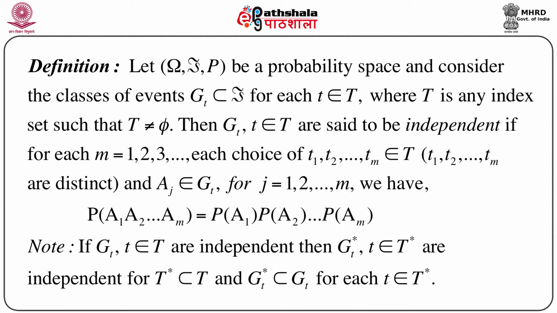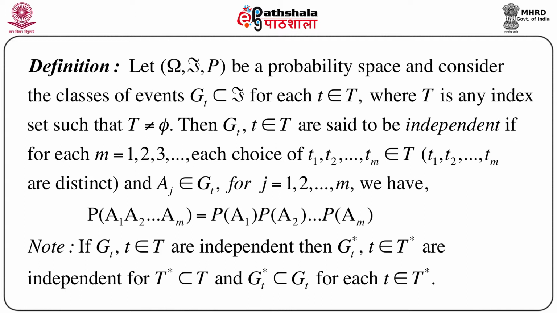So we say that G suffix t, where small t belongs to capital T, are said to be independent if for each m, where m can take 1, 2, 3, all these integer values, and each choice of t1, t2, ..., tm all belonging to capital T, which are all distinct, and for an event Aj belonging to G suffix tj, for j equals 1 to m, we have probability of A1 intersection A2 intersection and so on intersection Am equals the product of the probabilities of the individual events.